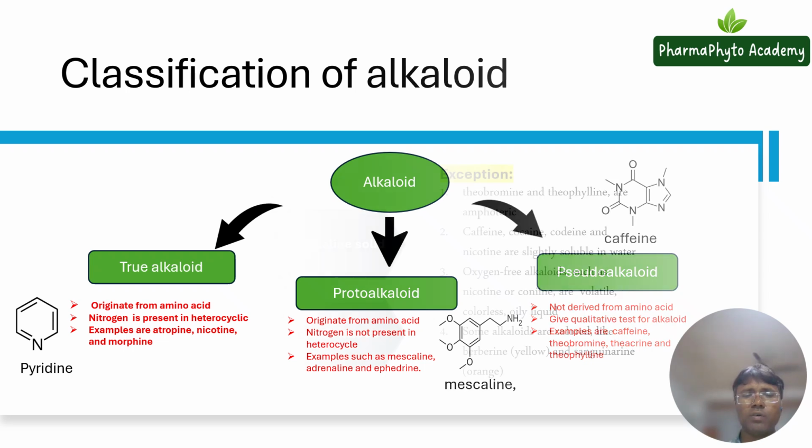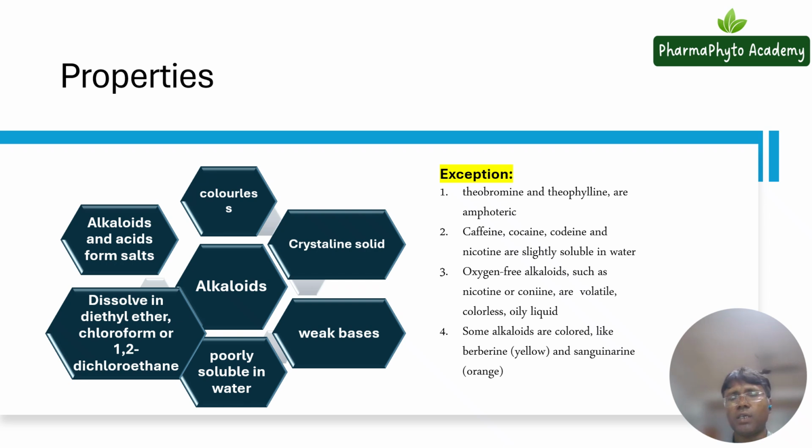Now let us see about the different properties of alkaloids. You should know the properties also, because if you know the properties of alkaloids, then it will be very easy for you to identify them. These basic properties will help you in the extraction process as well as the isolation of alkaloids.